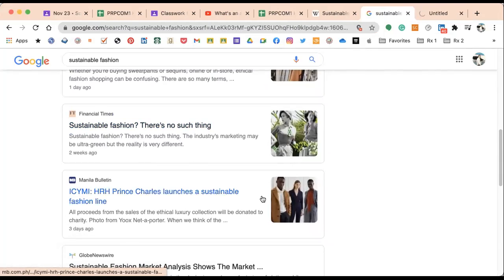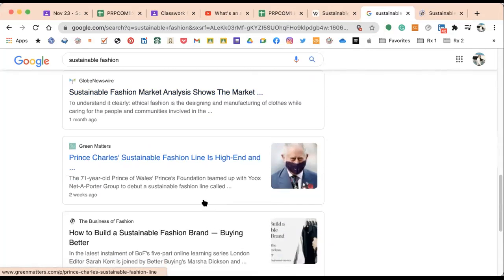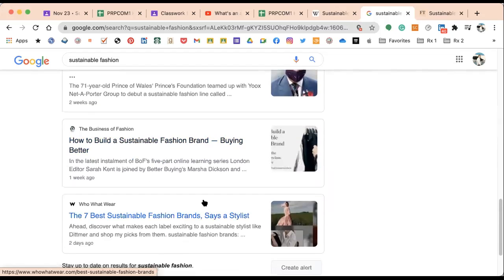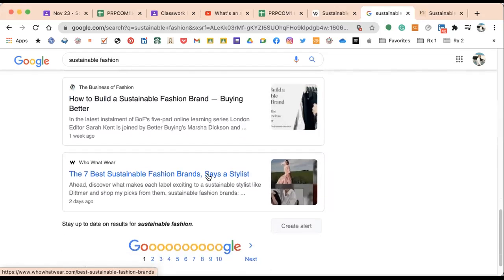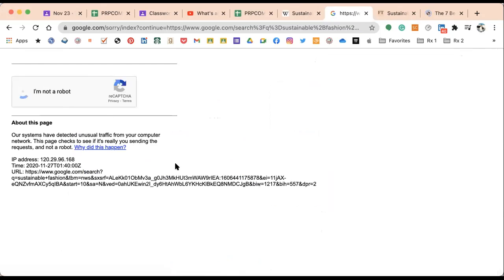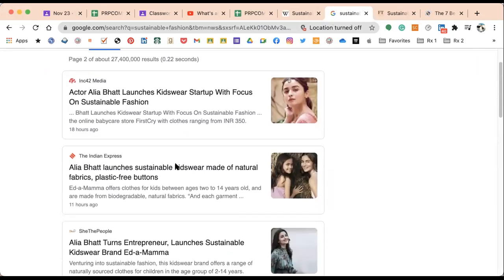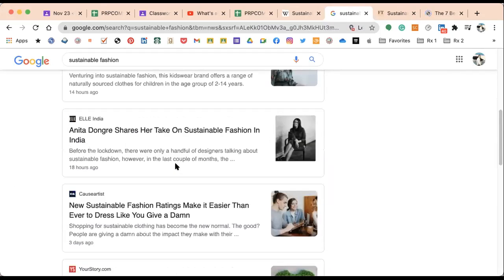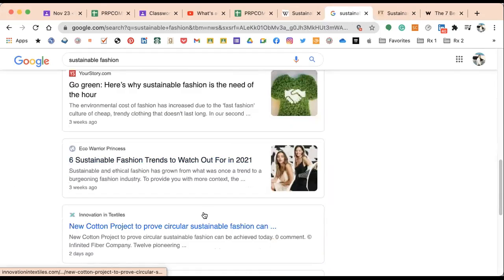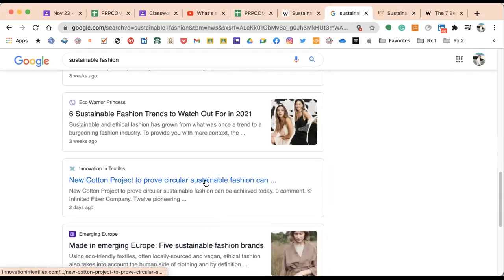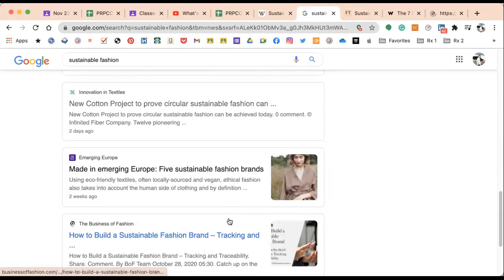So let's try to see that. Let's look for more details about sustainable fashion, and then those are the things that we're going to use for your advocacy campaign. Let's look for some that has statistics.